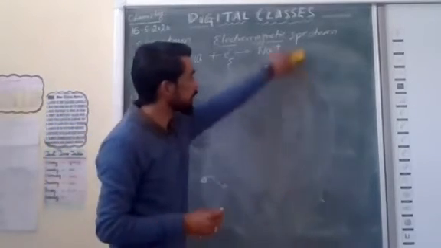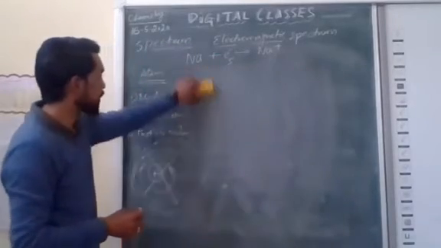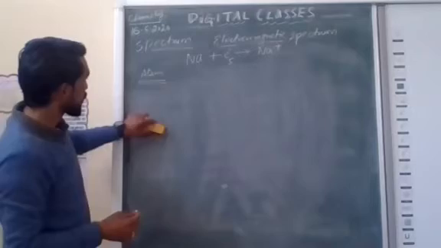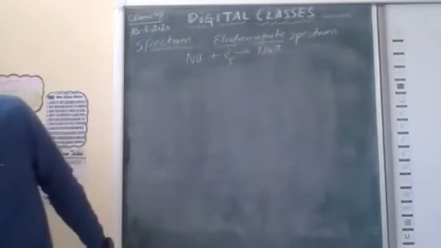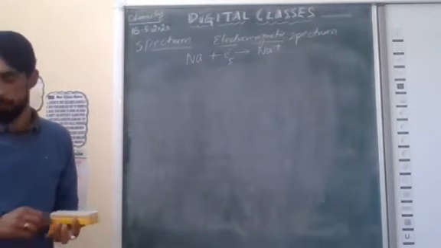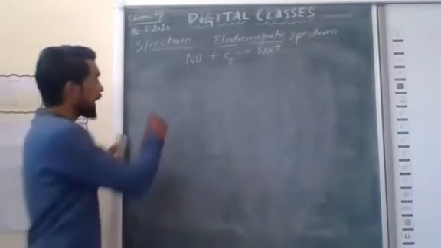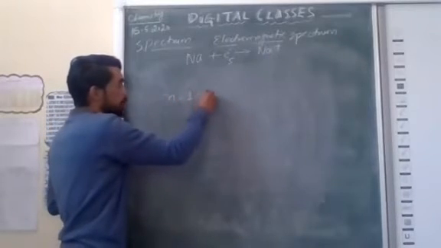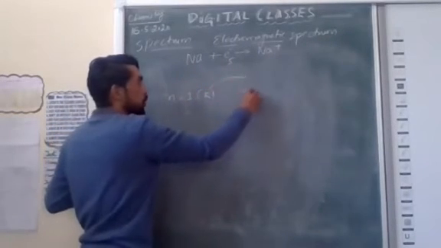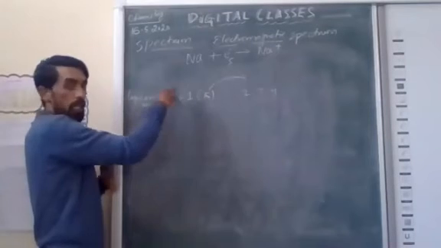So there are some series of the electromagnetic spectrum. There is the Balmer series, Paschen series, then Brackett series and Pfund series. From N1, meaning the K shell, when an electron moves from the K shell to 2, 3, 4 or any orbital, that spectrum is called Lyman.